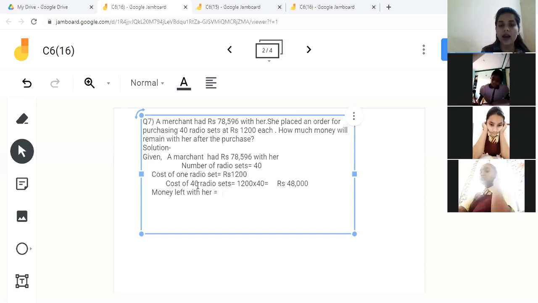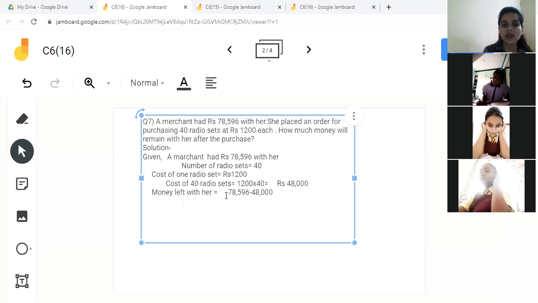Understood this thing, children? See, how much money in the starting? 78,596. She purchased 40 radio sets for rupees 48,000. Now the money left with her will be what? 78,596 minus 48,000. So it will be equals to what? Suppose you are having 50 rupees and you purchased chips, Lays, Kurkure with 30 rupees. So how much money are you left with? 20 rupees. 50 minus 30.